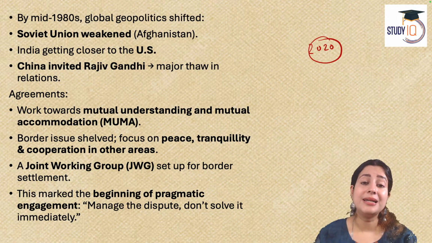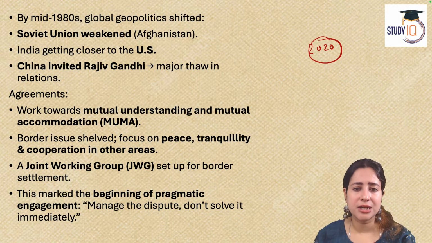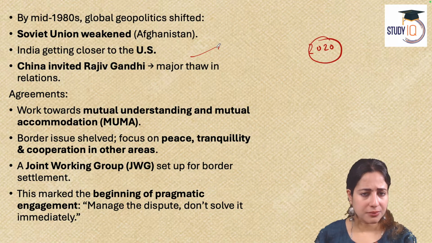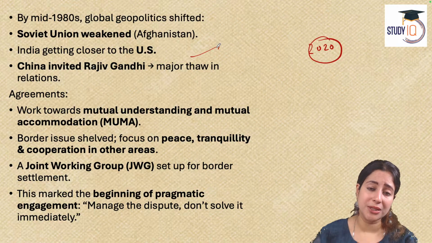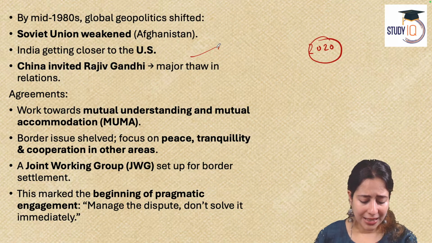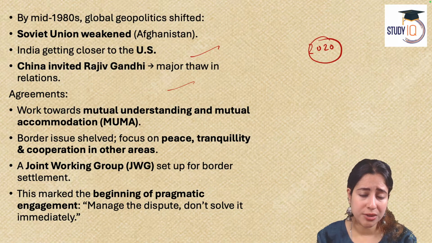Now, also in the 1980s, world geopolitics had once again changed. The Soviet Union became completely weak, and in 1991 it completely broke off into different countries and Russia took birth. Then again, Russia and the US were completely enemy blocs. At that point of time, India was also not sure whether to support one or another.